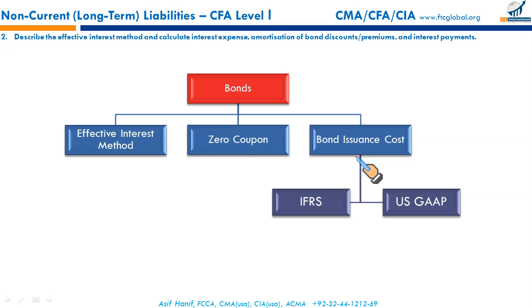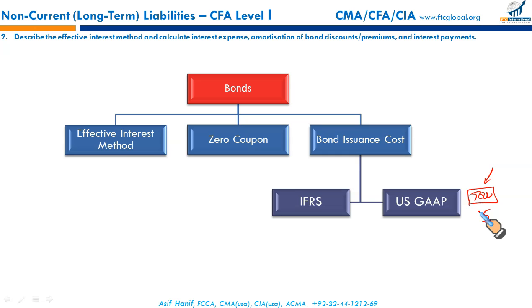Bond issuance cost in US GAAP is capitalized as an asset. For example, you spend $5,000 for legal costs, for registration with the SEC, etc. So this $5,000 bond issuance cost will be capitalized and it will be released as an expense in the income statement over the period of the bond. Let's say if it's a 5-year bond, this $5,000 will be amortized over the term of the bond.